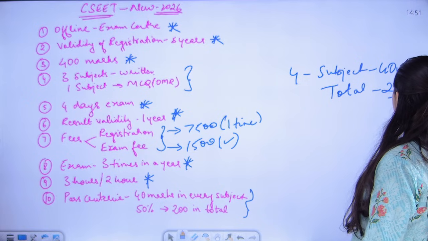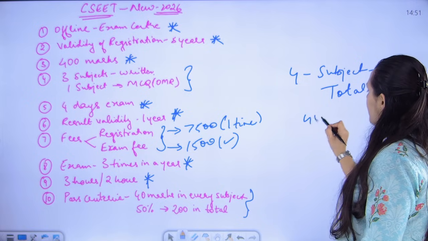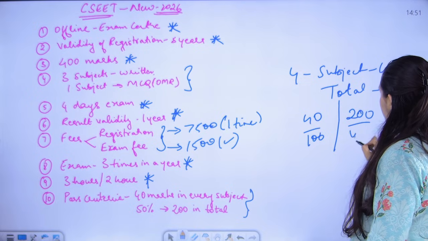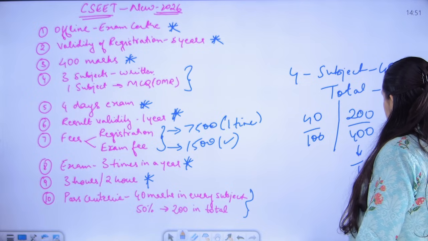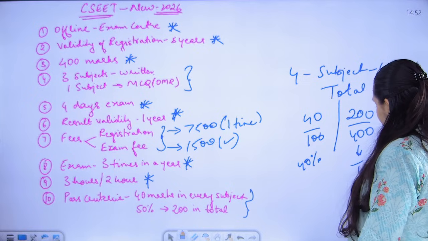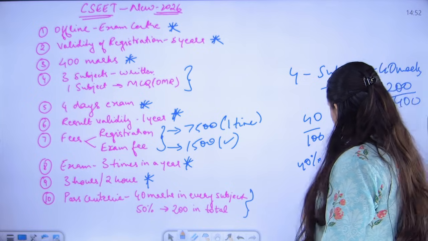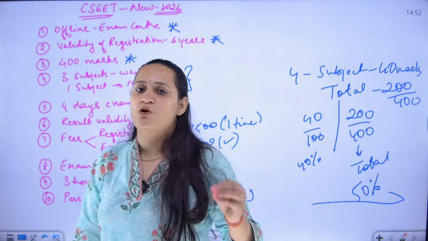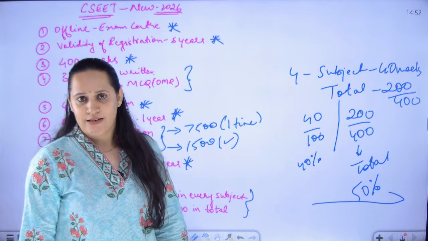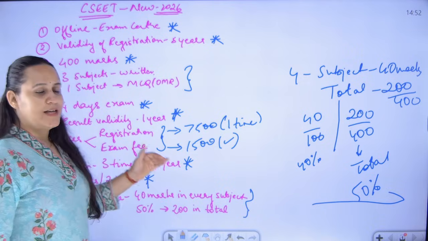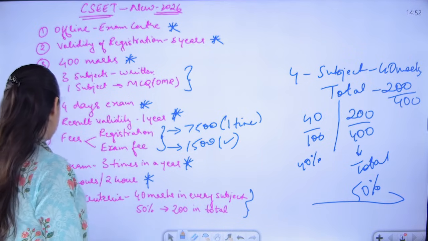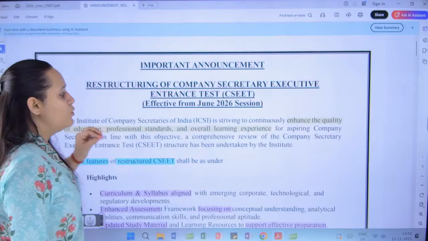So you need 40 out of 100 in every subject and you need 200 out of 400 to pass. This is total. So 40% in every subject and 50% aggregate in total. This is the passing criteria, 40 out of 100 in every subject and total 200 out of 400 to pass the CSEET program. So these are the key changes that have been brought about through the notification, but let's quickly also go and see through the notification.